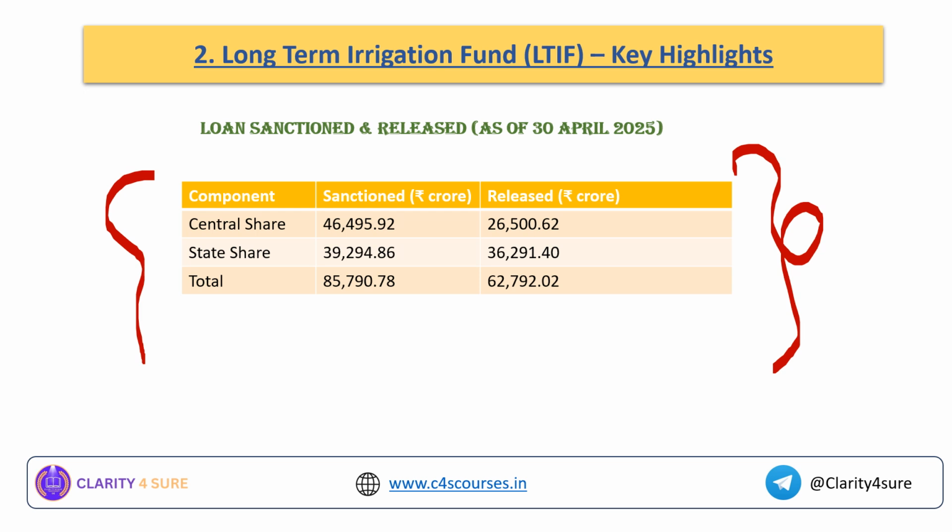You can just say the sanction amount, and then the released amount. So the total sanction amount for this particular project is 85,790 crores, and what has been released till date, till April 2025, is 62,792 crores. Okay, I hope the long term irrigation fund and its purpose is also clear to you now.